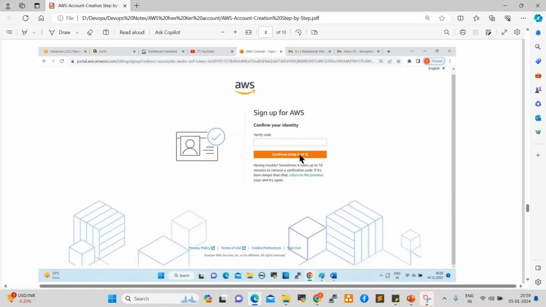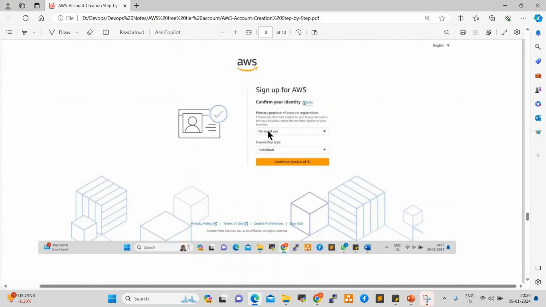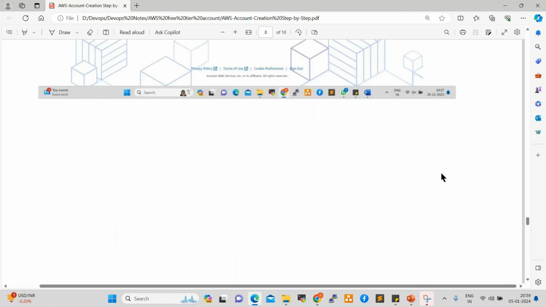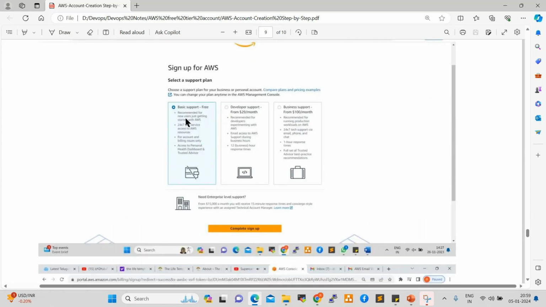Click on continue. After that, you need to select confirm your identity: personal use, individual. Click on continue. After that, you need to select basic support, developer support, or business support. Three options are there. You need to select the first one only, basic support, which is free without any charges. Click on complete sign up.